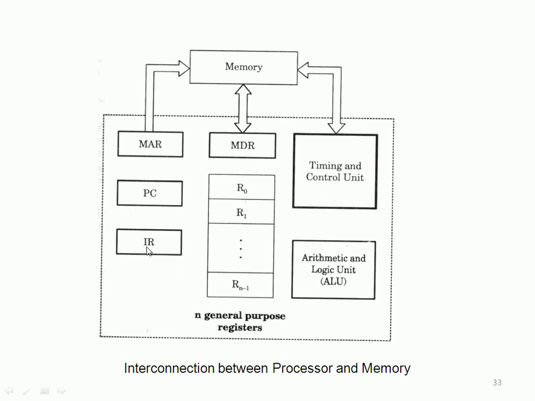If it is an add instruction, add will be performed. If it is a subtract instruction, subtraction will be performed, right? If it is a load or store instruction, then the load or store will be performed, right? This is performed under the guidance of the timing and control unit, and the result is stored in the respective registers.